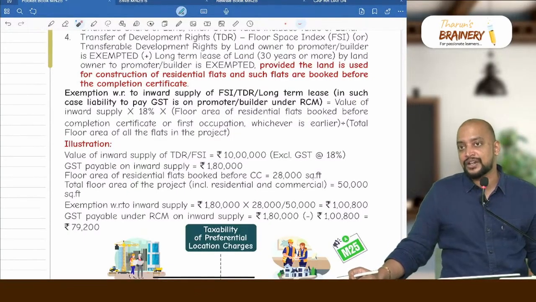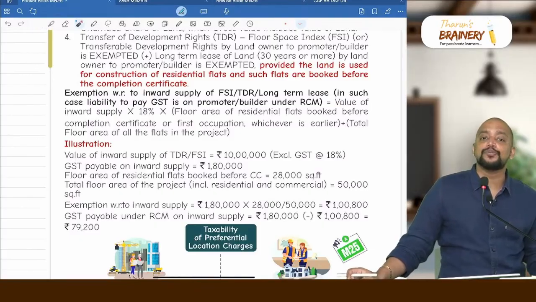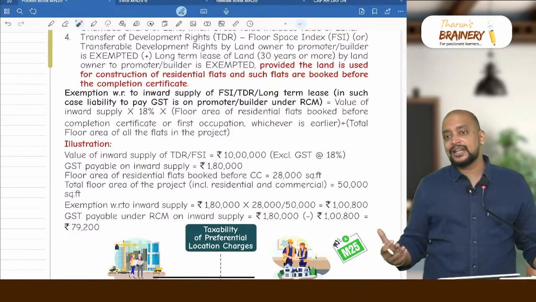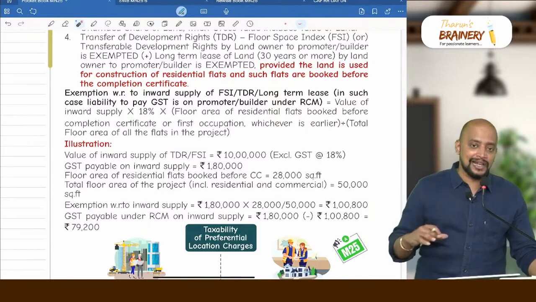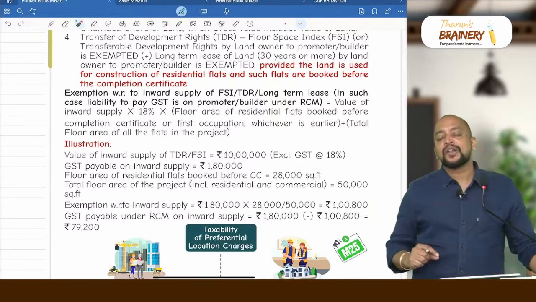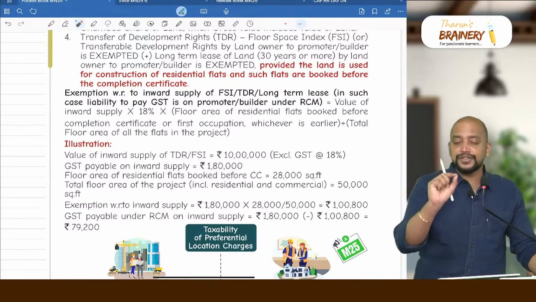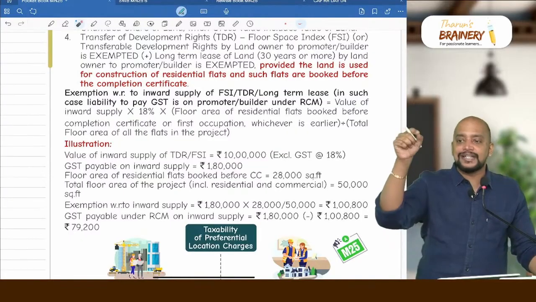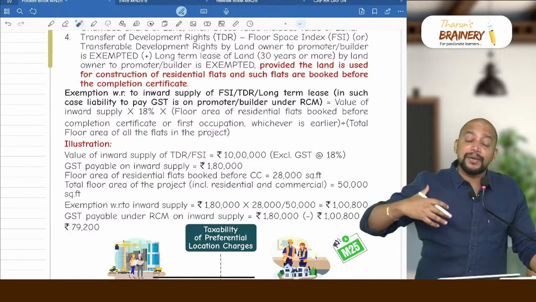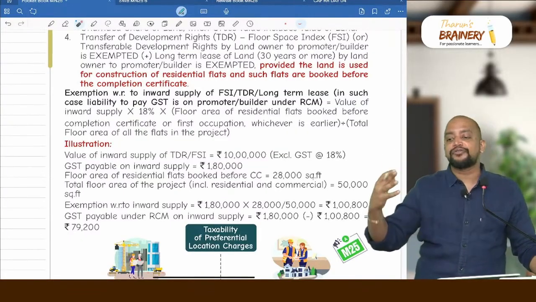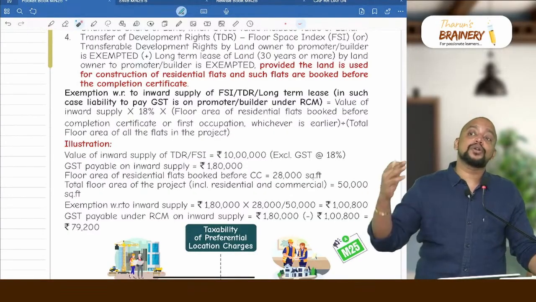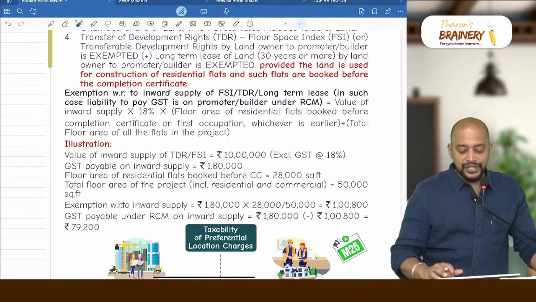What is that exemption? Proportionate to the residential units booked before completion certificate divided by total carpet area, they will get the exemption. So what is the exemption formula? First we need to see the value of inward supply into 18%, into the carpet area of residential units booked before completion certificate divided by total carpet area of the project. That proportion is exempted.